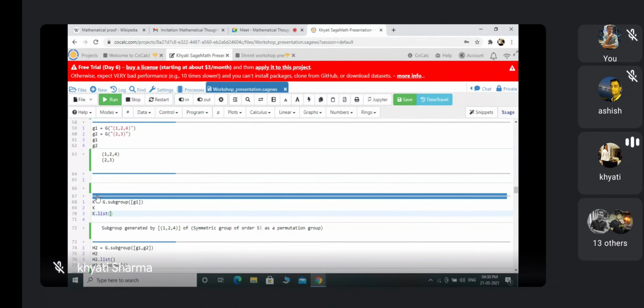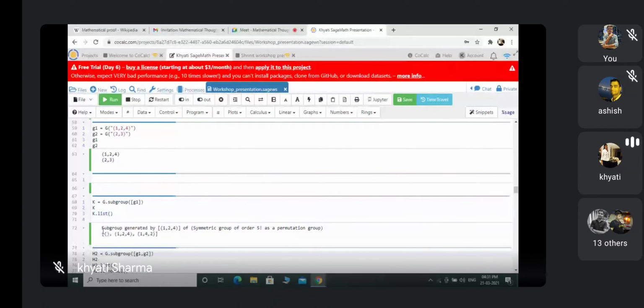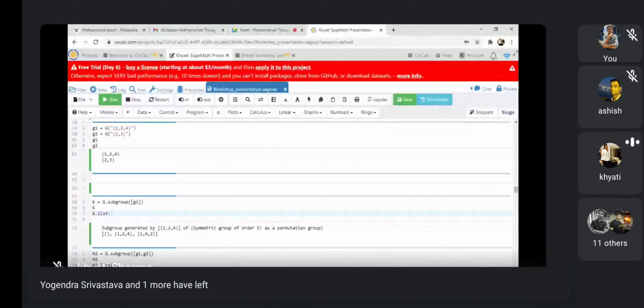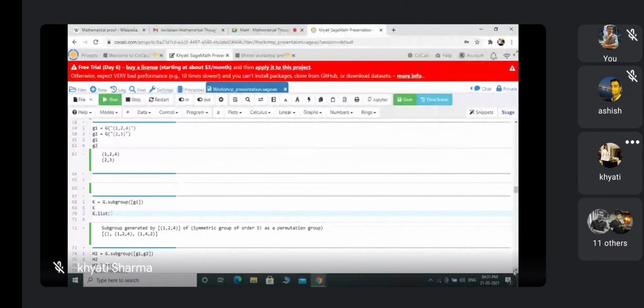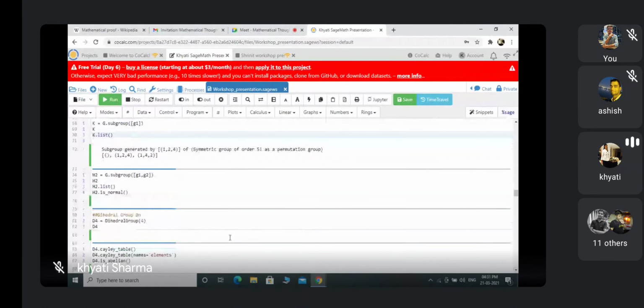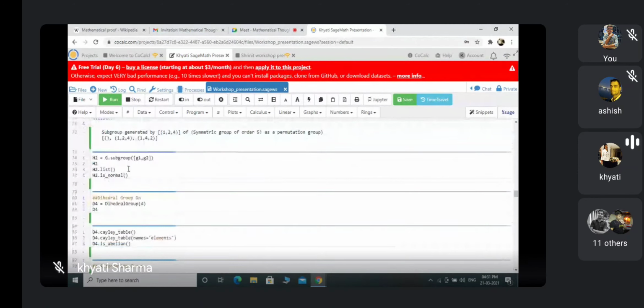So yeah, these elements are there in this. So you can do anything. Now this K is a subgroup, so you can do any operation on this K now. And in my next command, this thing H2, I defined as G.subgroup generated by g1, g2, the two elements. So this thing H2, this will show me what is the meaning of this command,